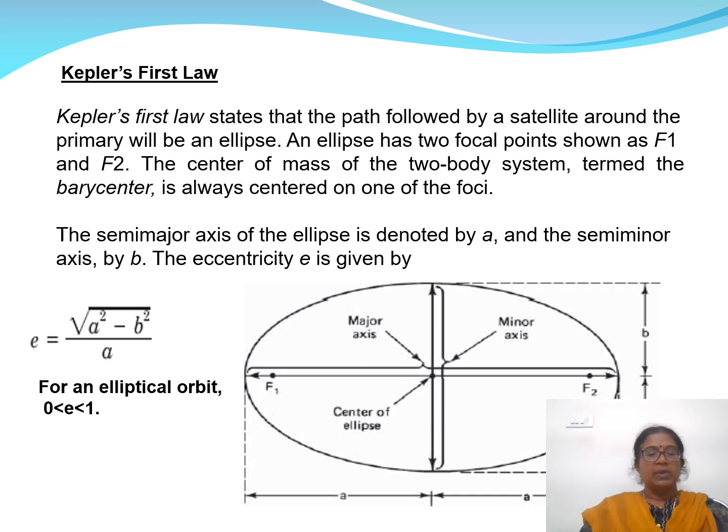One important term regarding Kepler's first law is eccentricity. Eccentricity is represented by e. e is given by the square root of a squared minus b squared, divided by a, where a is the semi-major axis and b is the semi-minor axis. The value of eccentricity is always between 0 and 1. Since the satellite is revolving around the Earth in an elliptical orbit, there are two different axes called the major axis, which is in the horizontal direction, and the minor axis, which is in the vertical direction.